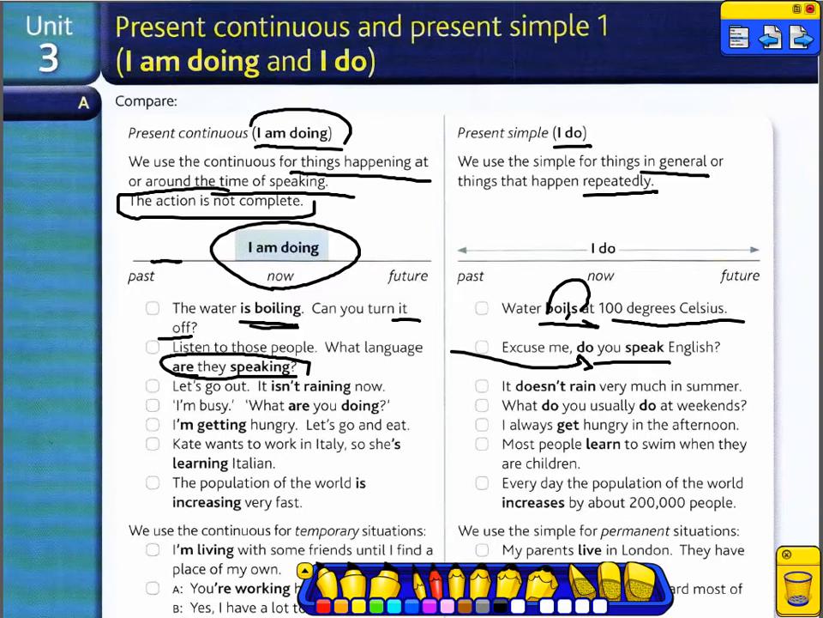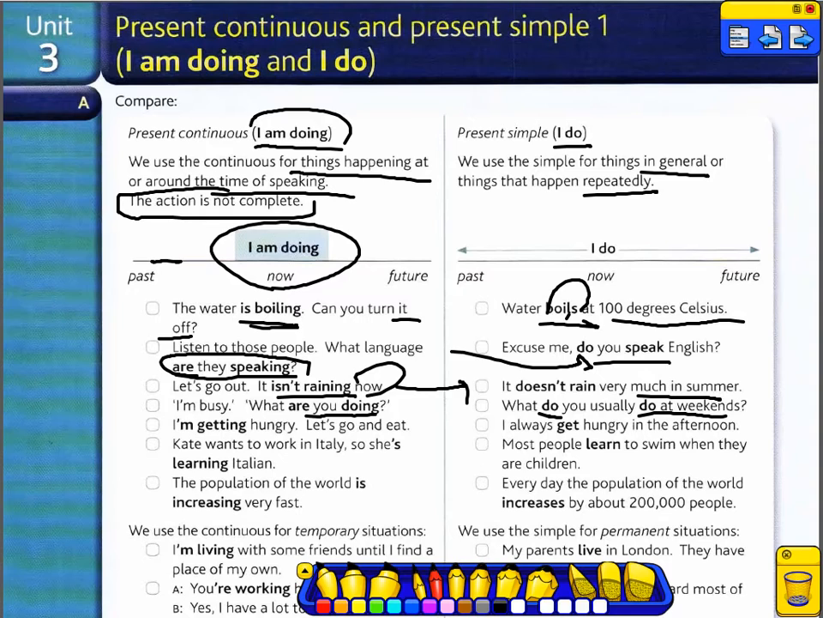Let's go out. It isn't raining now. This is now. And when we talk about facts, it doesn't rain very much in summer. This is a fact. It doesn't rain at all in Egypt. I am busy. What are you doing? What do you do usually at weekends?